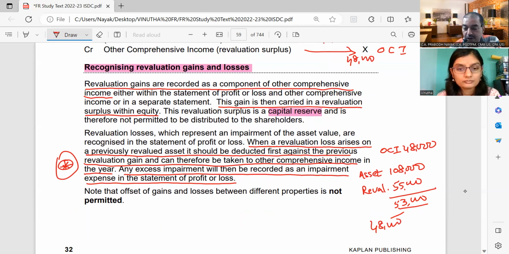So this will be adjusted against OCI. The balance amount of 5,000 will be transferred to SOPL. Okay. So go through that second paragraph and see if you have understood.